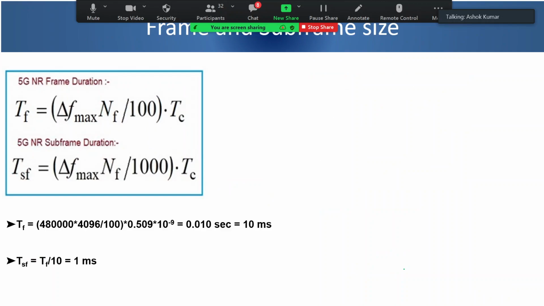Okay, fine. Now in the same document, they have calculated our frame size and subframe size using the timing unit. And this is the formula, again taken from the specification document. They have calculated the frame size using this formula and subframe size using this formula. And if you calculate, it comes to be 10 millisecond for the frame size, and 1 millisecond for the subframe size, which we had understood while going through the frame structure. So those 10 millisecond and 1 millisecond are coming from this itself.